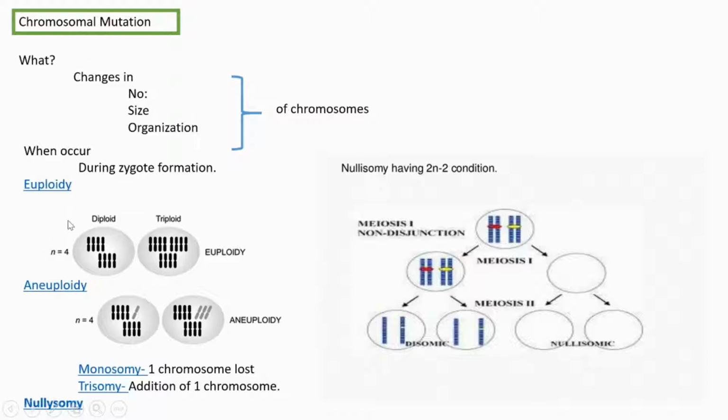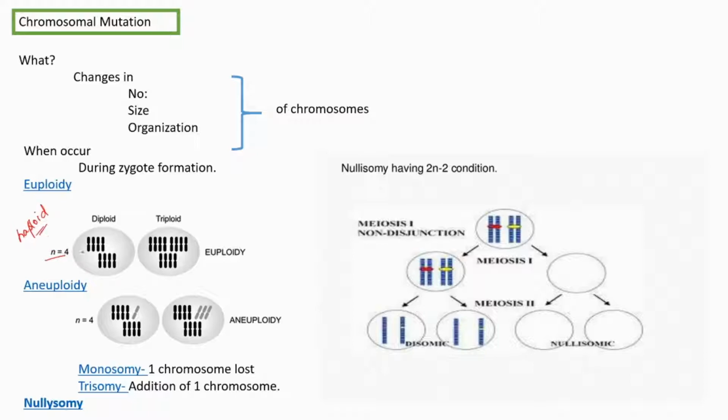Several types of chromosomal mutations are there. First one, euploidy. Euploidy means, look in this picture. This is a diploid condition, where n is equal to 4. This is the haploid number, or haploidy.